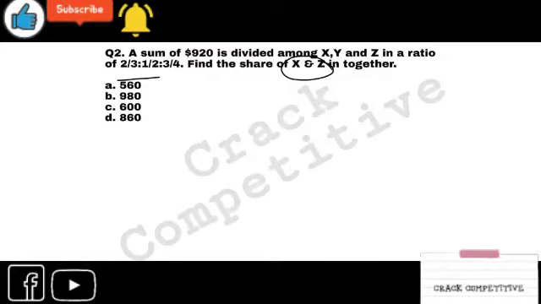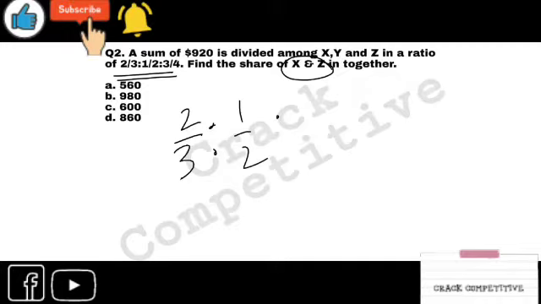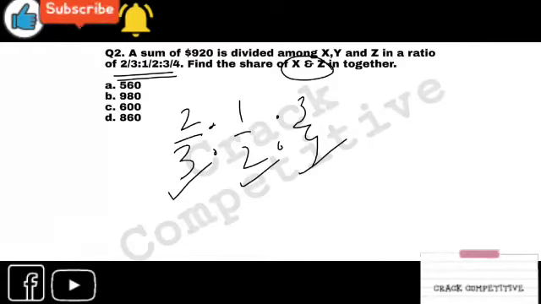Now we have to simplify this figure first. Listen, if the figures are not in whole numbers, you have to simplify them, otherwise the calculation will be a harder one. So how will you simplify these figures in this ratio? Firstly, you have to take the LCM of the denominators. So what will be the LCM of 3, 2, and 4? It will be 3 into 4, because 2 will not be considered. So 3 into 4 equals 12.